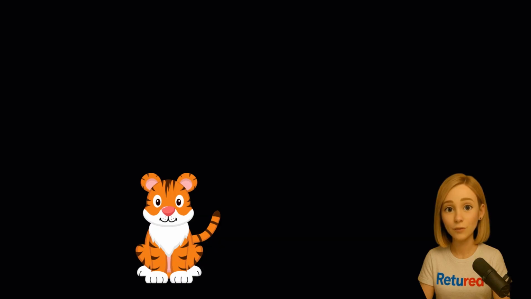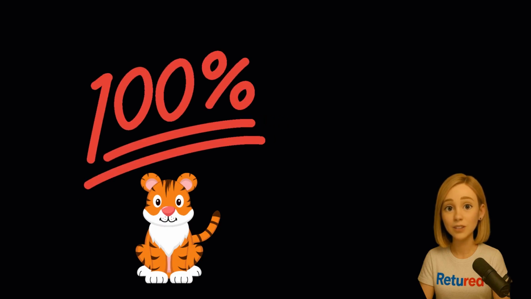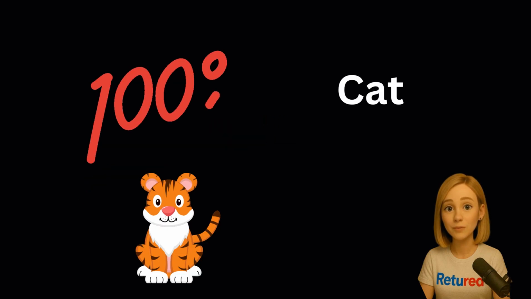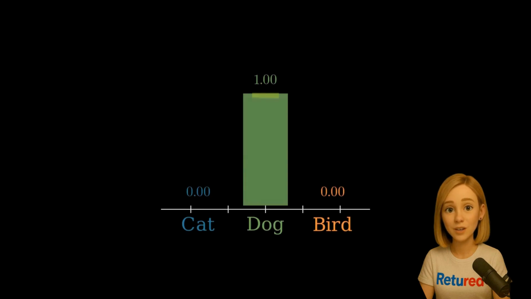Now let's tackle that overconfidence problem. Standard CCE pushes the model to be 100% certain, but what if we told it to be a little less sure of itself? This is the idea behind label smoothing. Instead of using a hard, one-hot label like 0, 1, 0, we soften it. We take a little bit of the probability from the correct answer, say 10%, and distribute it among the other classes. So our new target for the dog image becomes something like 0.05, 0.9, 0.05.